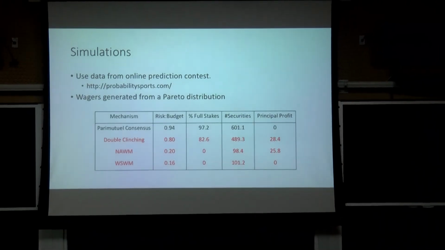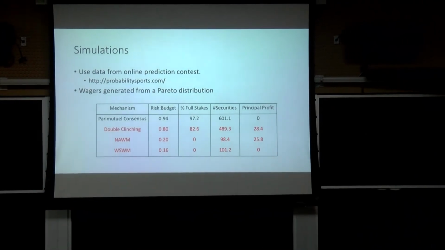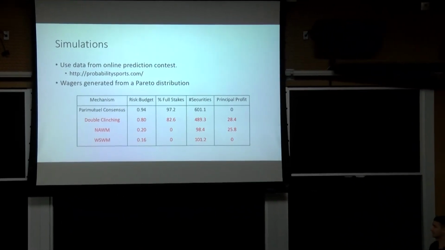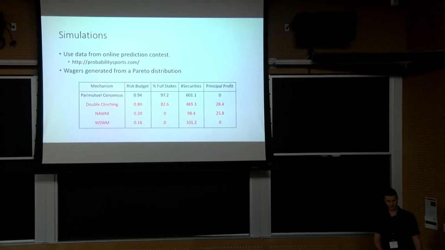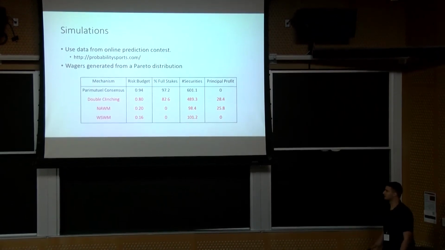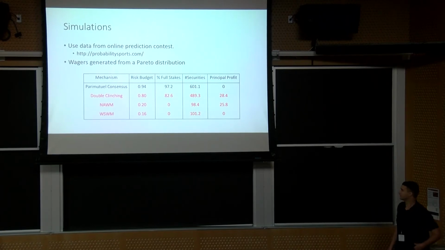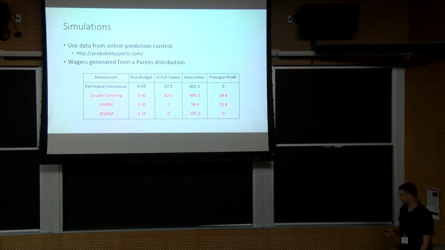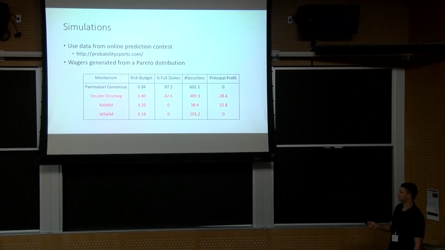So to test how close we actually come to Pareto efficiency, because remember we do have to give that up, we test our mechanism on data gathered from an online prediction contest called Probability Sports, which is a contest where users predicted the outcome of close to 2,000 NFL matches. They didn't give us wagers, so we randomly generated wagers for them, and we ran several different mechanisms. The ones in red are the only known incentive compatible mechanisms. We have our double clinching auction, and then there's these two here. The parimutuel consensus mechanism is Pareto efficient, but it's not incentive compatible. So it's kind of a benchmark here.